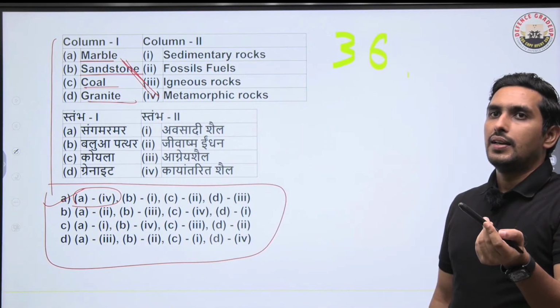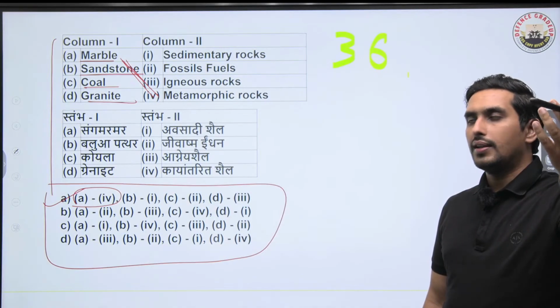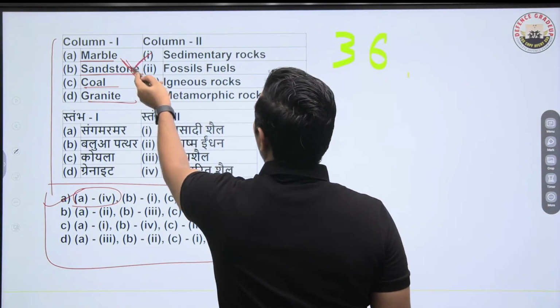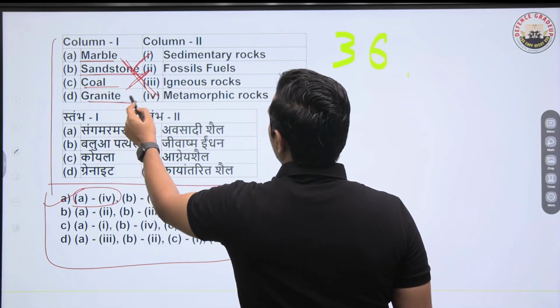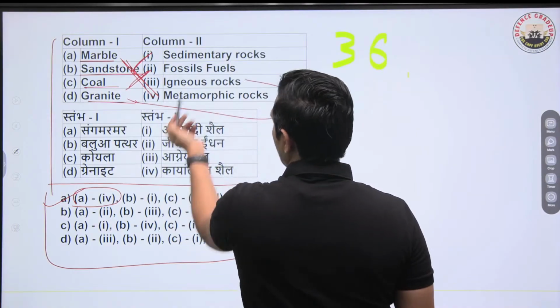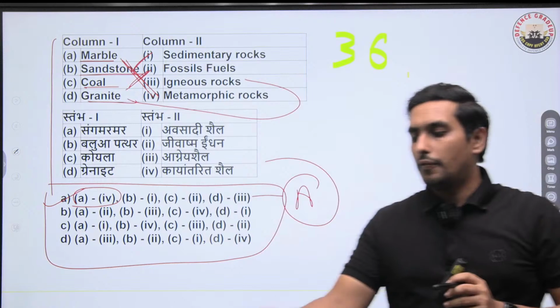As simple as that. Because sandstone is what? It is sedimentary rock. Coal is basically a fossil fuel, though it is also found in sedimentary rock only. And granite is basically igneous rock. So A has to be the right answer. It's a very easy question. But you have to know various types of rocks.